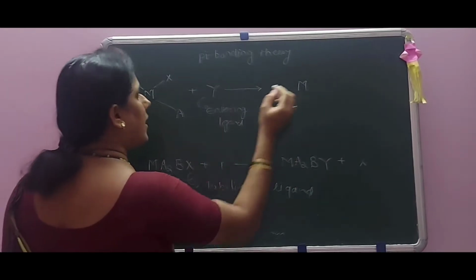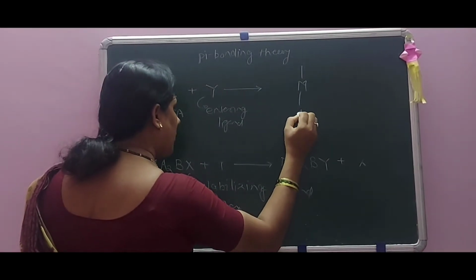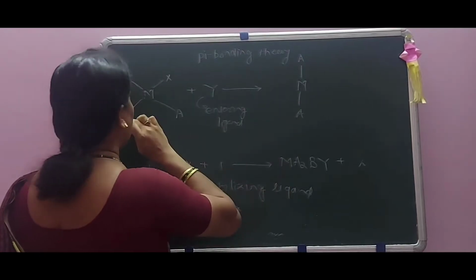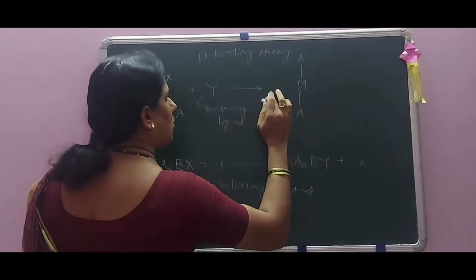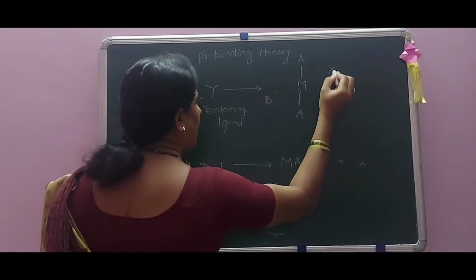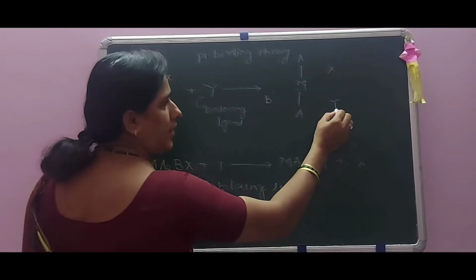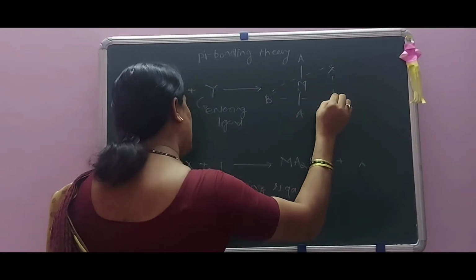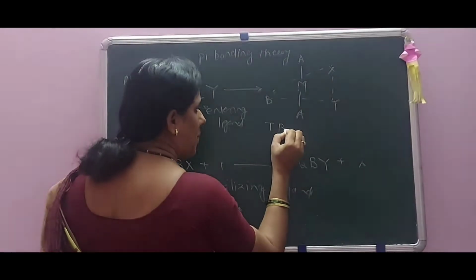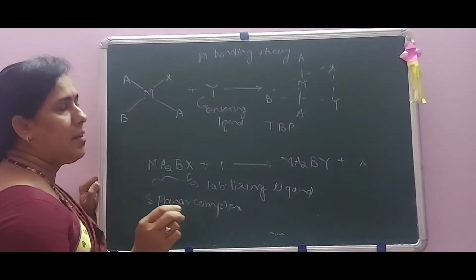That is Ma. Now here B. Then here X and here the entering ligand Y. Therefore, this geometry is what? This is the trigonal bipyramid, that is TBP.